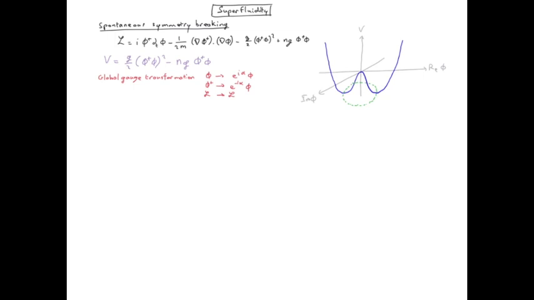We now plot this potential as a function of the real and imaginary part of the field. We see that the minimum for this potential is obtained for a non-zero value of the field, and we therefore recognize a spontaneous symmetry breaking mechanism. Recall that the spontaneous symmetry breaking mechanism occurs when the Lagrangian exhibits a symmetry, but not its vacuum. And the associated symmetry here is a global gauge invariance. We indeed see that the Lagrangian is global gauge invariant.